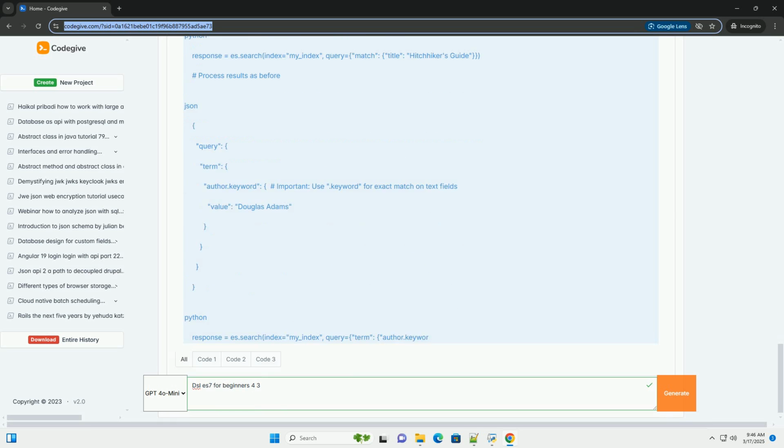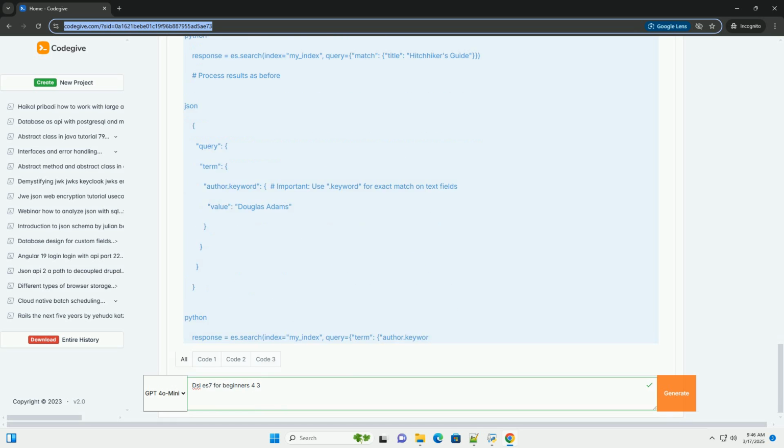Key point: notice the .keyword suffix. By default, Elasticsearch indexes text fields in two ways. Text, for full text search, analyzed. Keyword, for exact value matching, not analyzed. If you don't use .keyword, the term query on a text field will attempt to match the entire analyzed field, which usually doesn't work as expected. In older versions, pre-5.x, you might have used not_analyzed instead of .keyword.